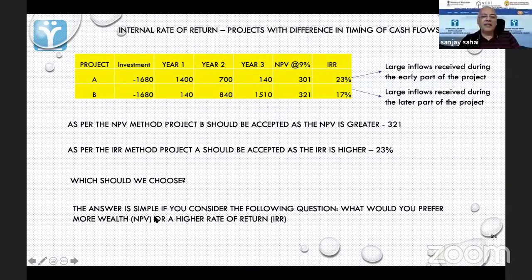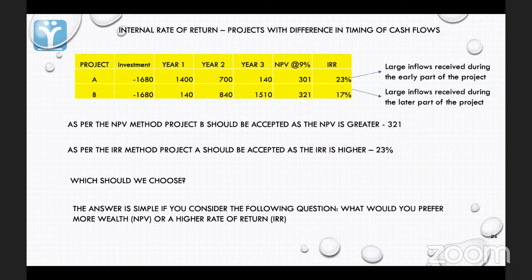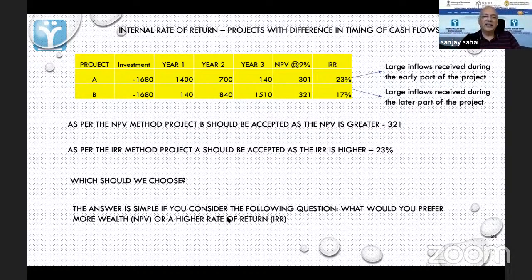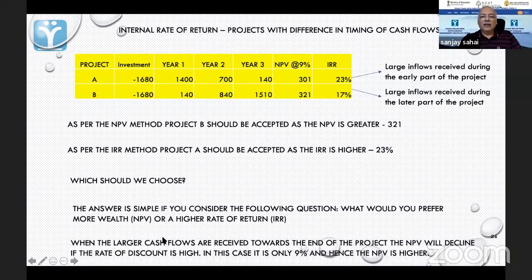I have anticipated you here. If the answer is simple, consider the following question: what would you prefer, more wealth or a higher rate of return? This is exactly what you were saying. So this is one situation. Now, when the larger cash flows are received towards the end of the project, the NPV will decline if the rate of discount is high. Now, there is actually an interesting thing here. If you change this discount rate to make it higher, then the calculations will give you the reverse figure. I'll show you that also.